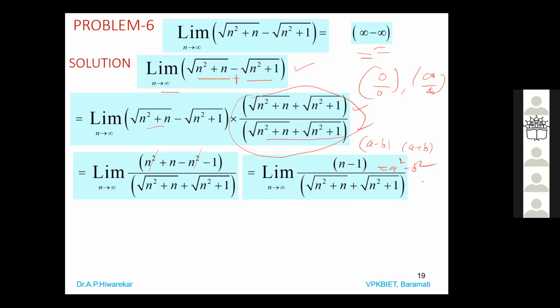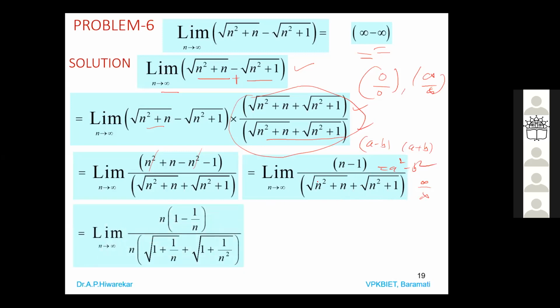So you will find it is infinity divided by infinity. So before that, you can just see whether there is any common factor we can take from numerator or denominator. If not possible, then you can apply L'Hospital's rule. But in this case, it is very much possible. So I have taken n as common from the numerator. Take n as common from the denominator, that is outside the square root sign.